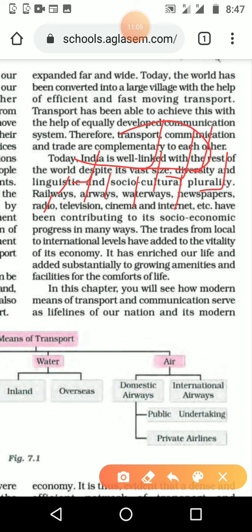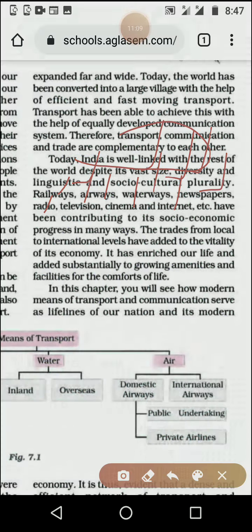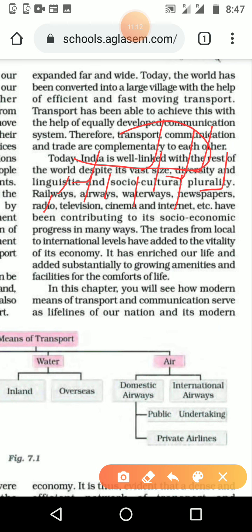And the traders from the local to international level have added to the vitality of its economy. We can see we have developed from the local market to the international market. For example, Tata Motors, Tata Automobiles, was an Indian company, now it is an MNC, a multinational company. Like that we have developed, and it has enriched our life and added substantially to growing amenities and facilities for the comfort of life.